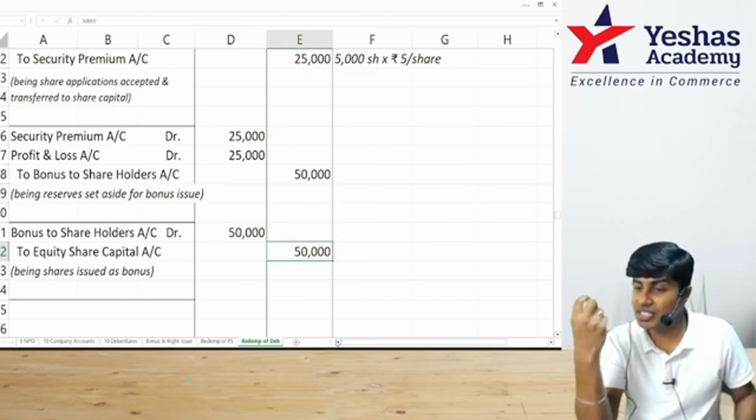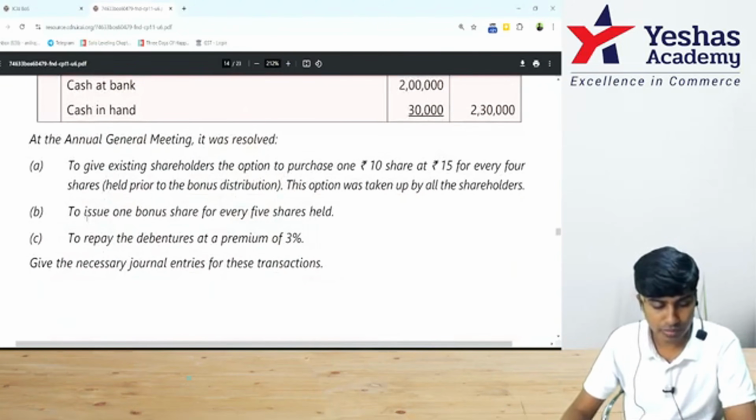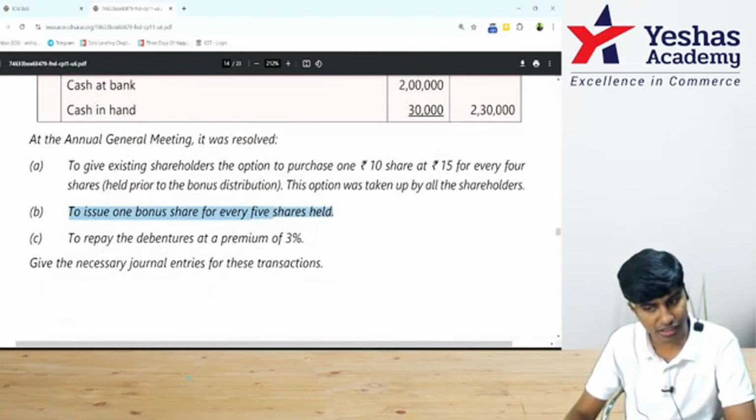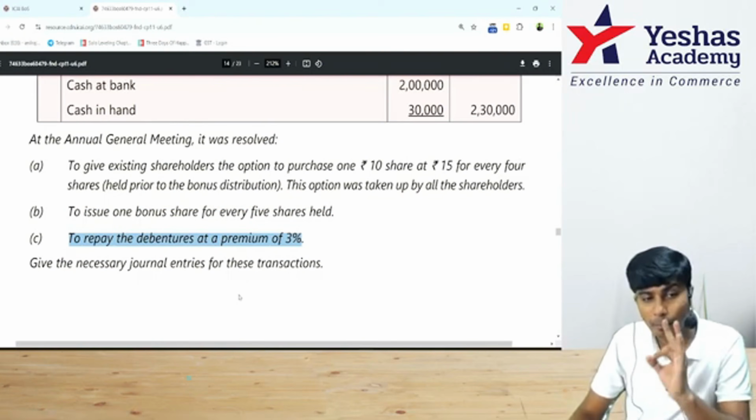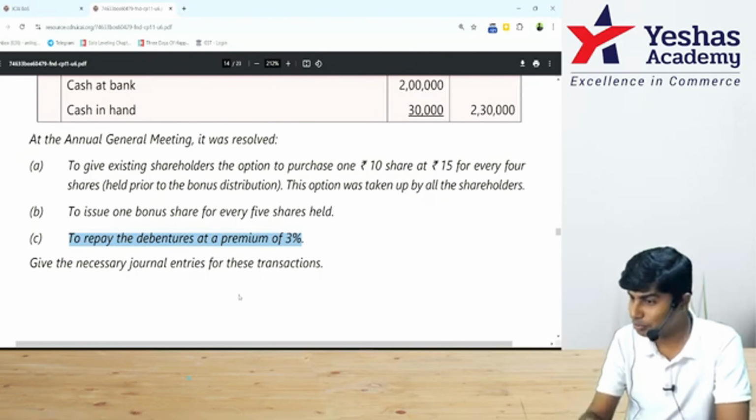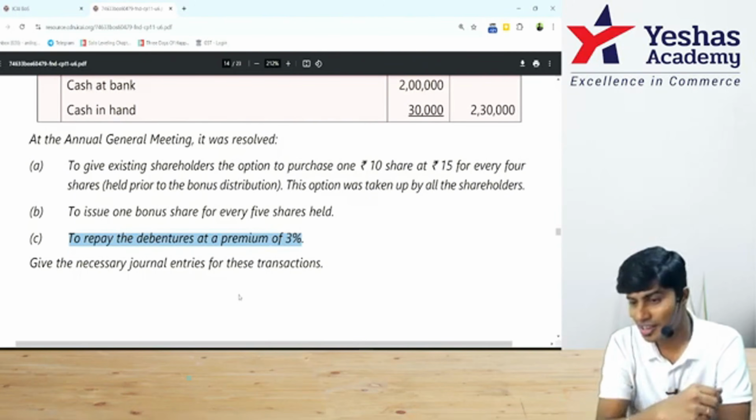By this, I've done with the second point, point B in the resolution. This is done. Shall we see the third one? The third one is to repay debentures at 3% premium. They want to repay debentures at 3% premium. But before redemption of debentures, DRR should be maintained at 10%.